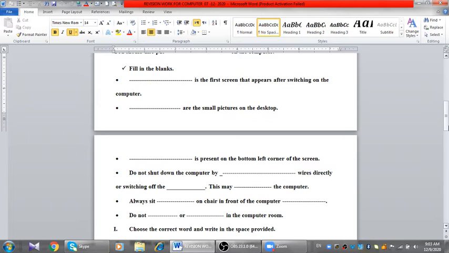Now, fill in the blanks. Desktop is the first screen that appears after switching on the computer. So in the fill in the blanks you should write desktop. Icons are the small pictures on the desktop. Icons. Answer. The start button is present on the bottom left corner of the screen. So the third one is the start button.